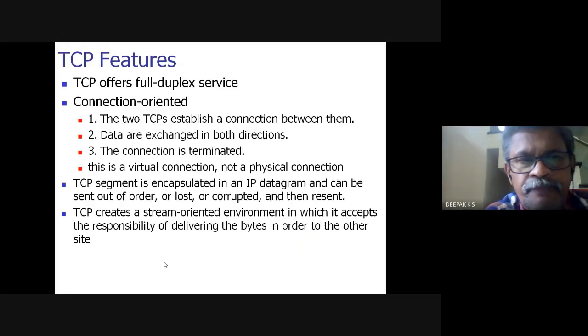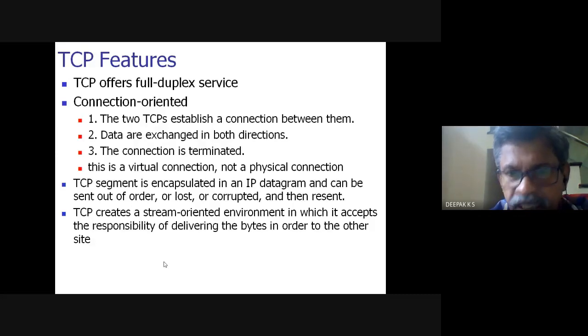Now, TCP features. TCP offers full duplex service. Full duplex means both transmitter and receiver can transmit and receive at the same time, simultaneously. So that is one feature, full duplex service. Second is connection oriented. The two TCPs should establish a connection between them. After the connection is established, data are exchanged in both directions and then the connection is terminated.